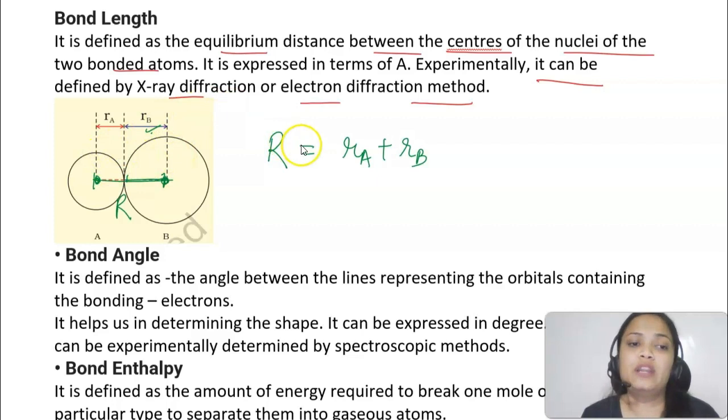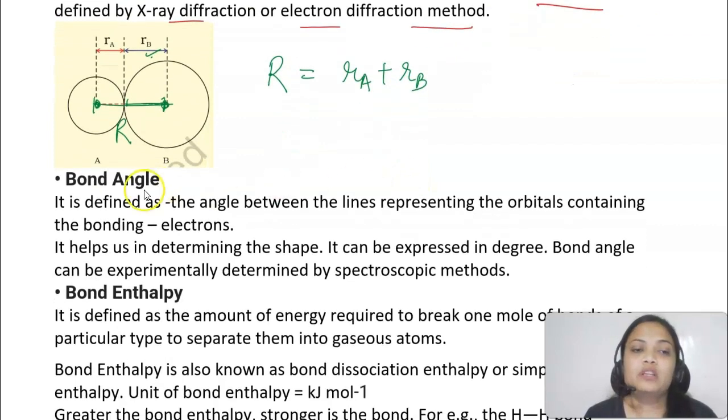Okay, bond length and bond angle actually play a major role in determining the stability and shapes of the molecule. So you must know first what bond length is and what bond angle is. Now what is bond angle? It is defined as the angle between the lines representing the orbitals containing the bonding electrons.